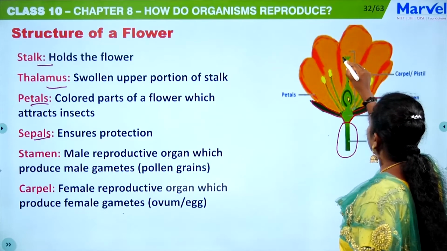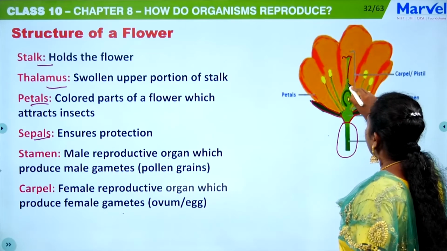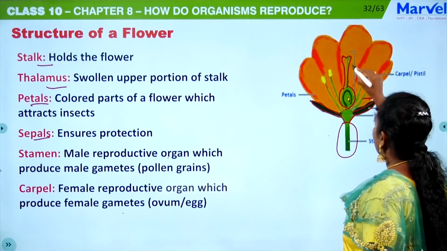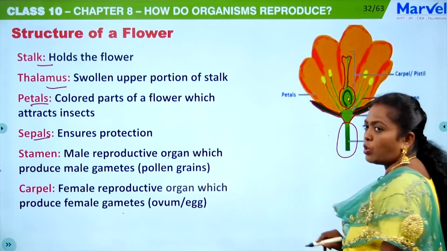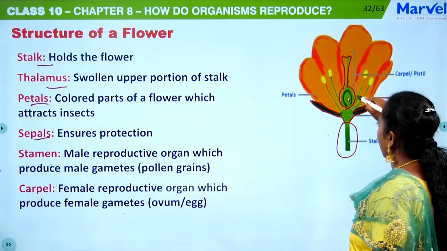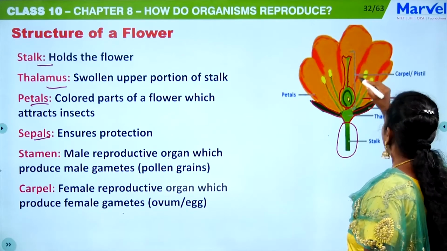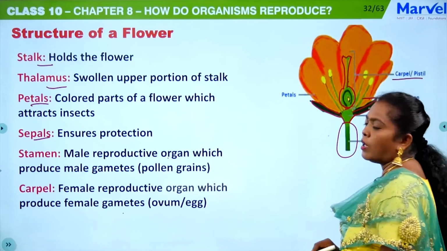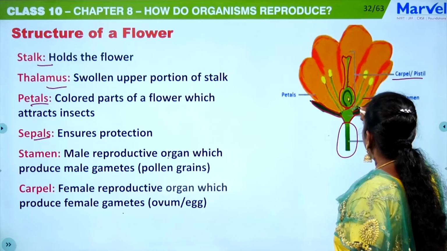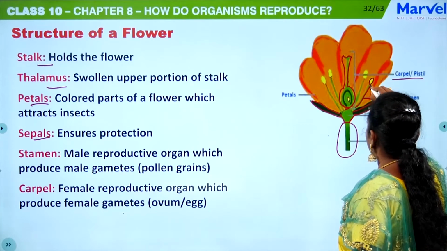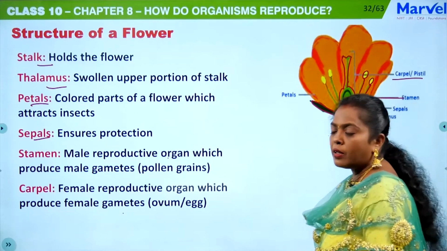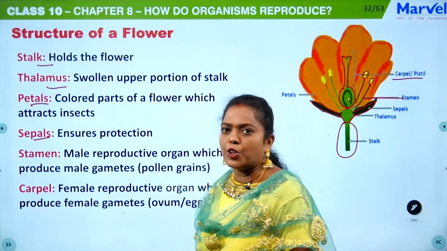Okay, the female part, here you can see stigma, this is style, and this one is ovary. These three things together comprise a carpel. I am repeating it again: stigma, style, ovary. These three things together comprise a carpel or else a pistil. Then the stamen has a filament and an anther. The filament and anther together comprise a stamen. A group of stamens is known as androecium.